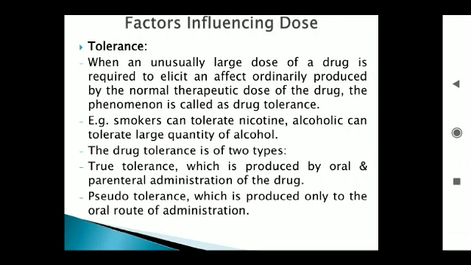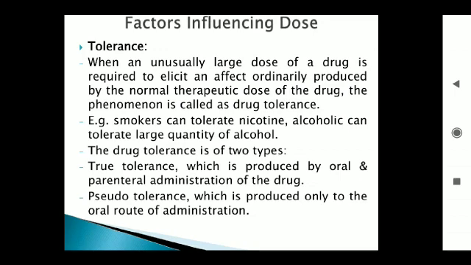Next one, tolerance. With repeated administration of drugs to patients, the normal therapeutic action can be reduced. To increase the pharmacological action of drugs, the patient takes excessive doses.